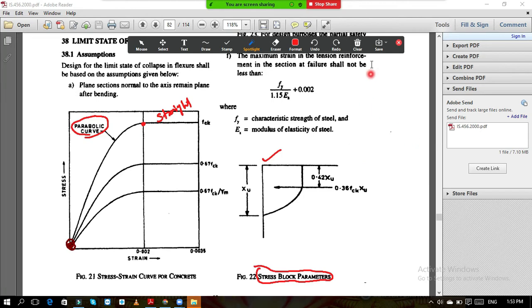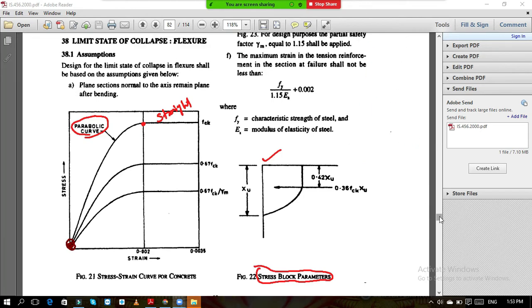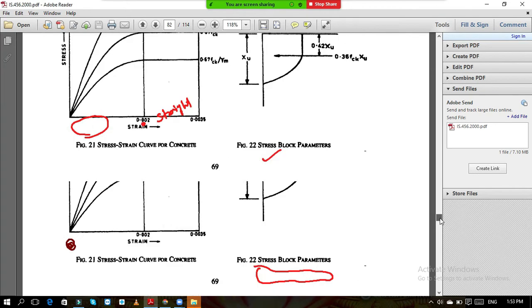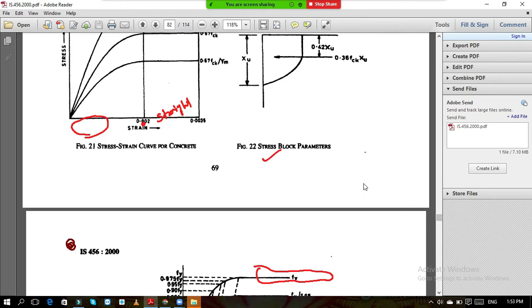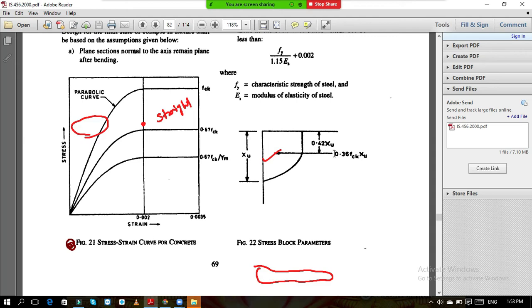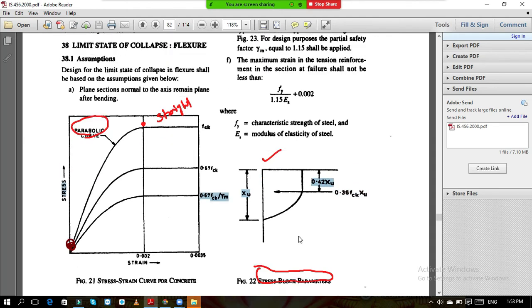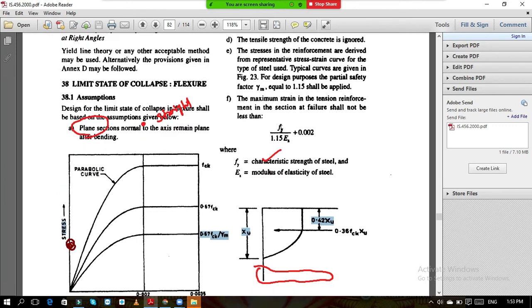You also see the maximum stress, 0.36 fck, that is written over here; that we will see later on. Just now you see the strain value, this is also given in the IS code, tensile strain.